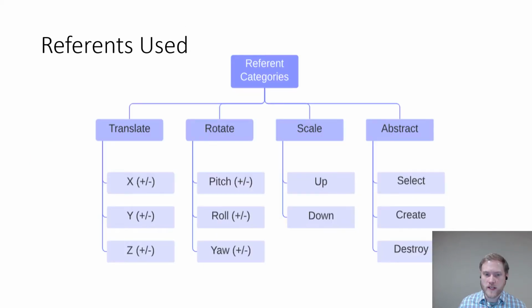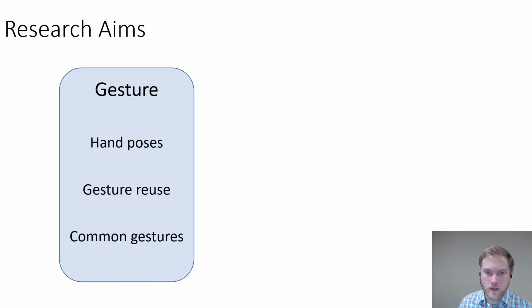This experiment used 17 referents, which included translations on each axis, rotations about each axis, scaling up and down, the creation and destruction of an object, and selecting an object. Our research aims for the gesture modality of this experiment were to gather the hand poses used, common gestures that were reused, and common gestures overall.